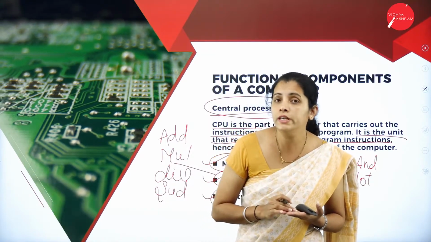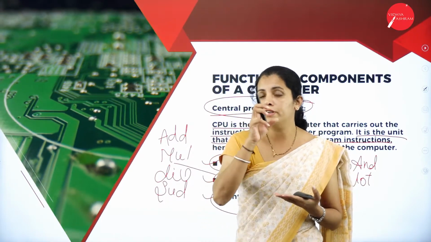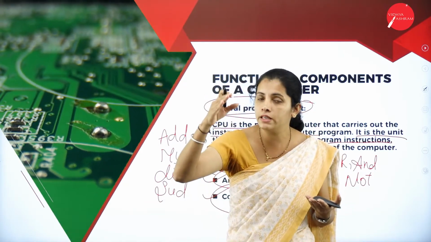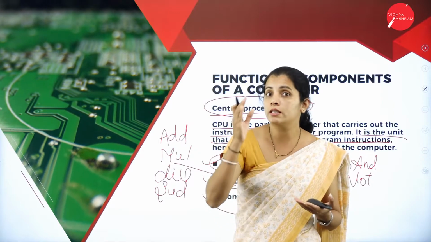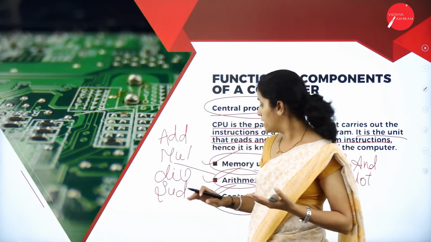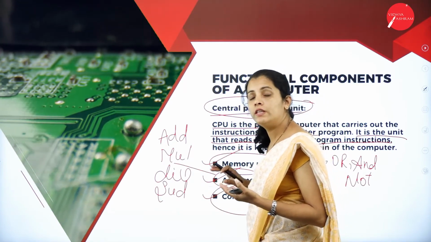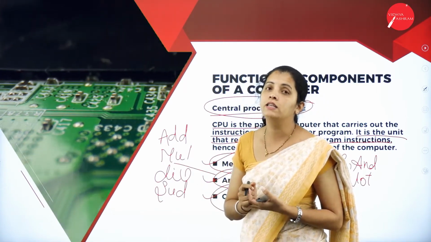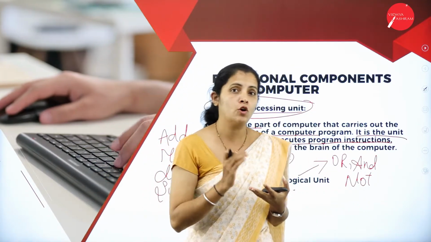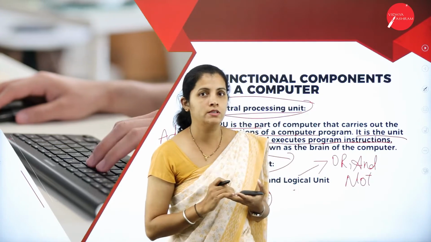The control unit is responsible for fetching the data, fetching the instruction, and transferring the data wherever it is required. These are some of the operations performed by the control unit. The name itself indicates that it is going to control and coordinate all the components of the computer system.